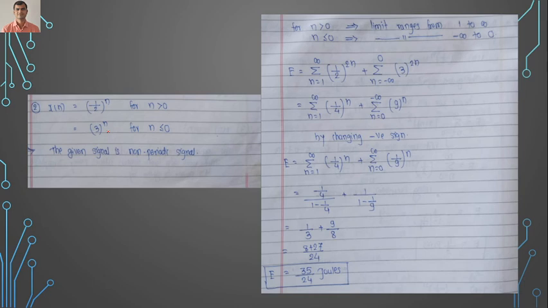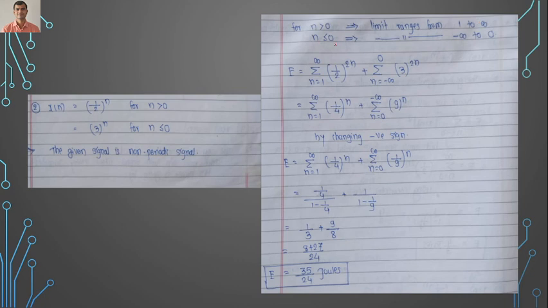So we have to find its energy. If the energy is finite and non-zero, we will get the signal as an energy signal. When n is greater than 0, its limit ranges from 1 to infinity.